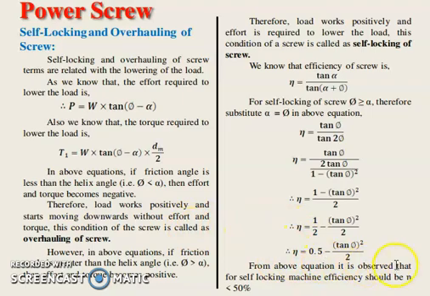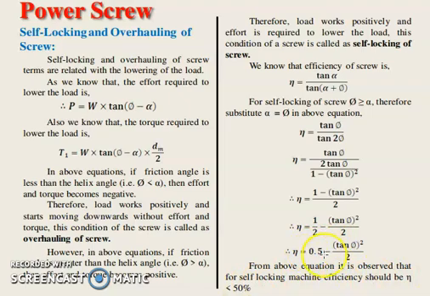From our equation, it is observed that for a self-locking machine, the efficiency should be less than 50%.